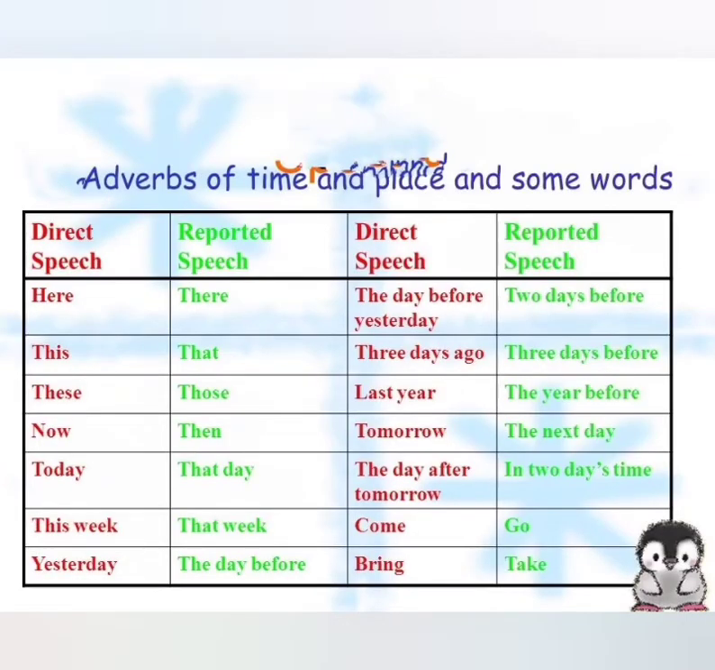This third tabulation is about the change of adverbs. It is according to time and position. So it is used to denote the time and position, and we have to change it according to the place, time, as well as position. Here it is given the direct speech and also the reported speech. So here is changed as there.